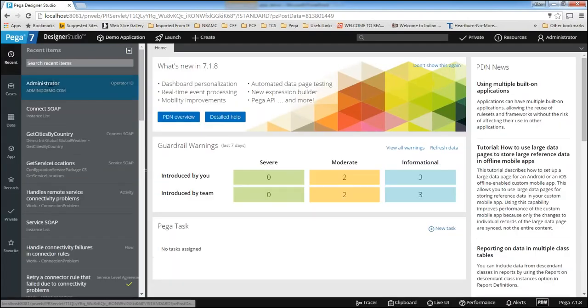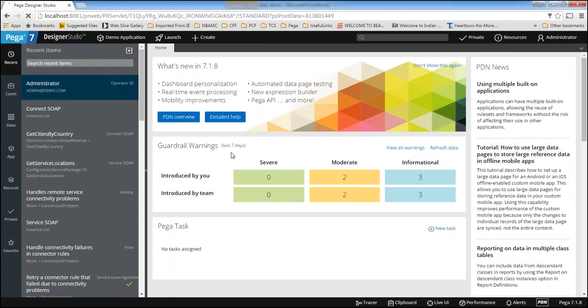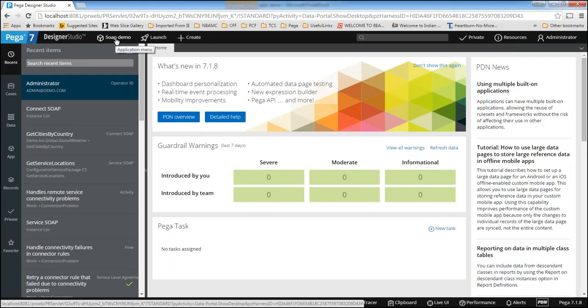So if you want to switch between the applications, you need to go to the existing application, which is the application menu. The switch application option is there. Select whichever you want. I think it will take some time. Let's see. It's still processing here. You can see the SOAP demo application is open.